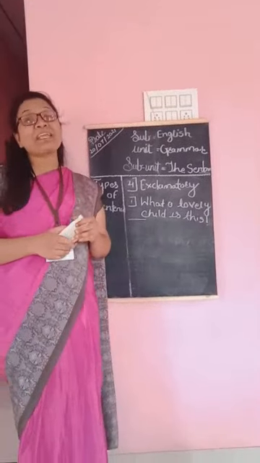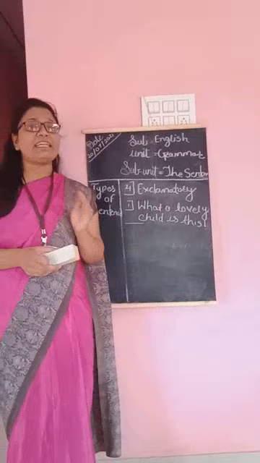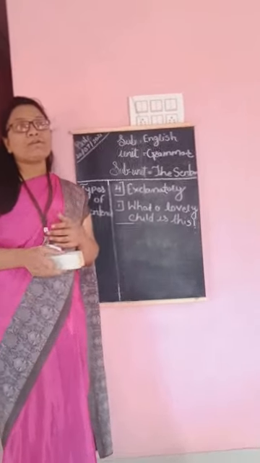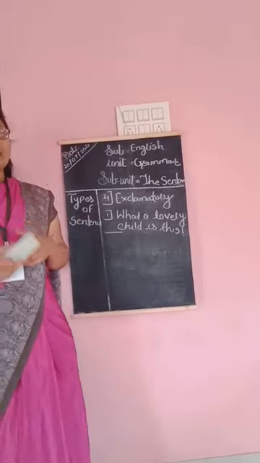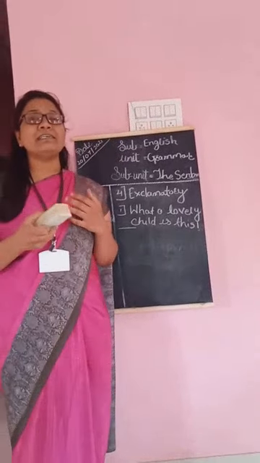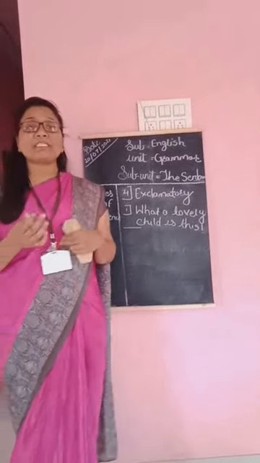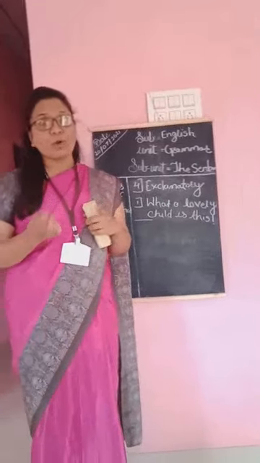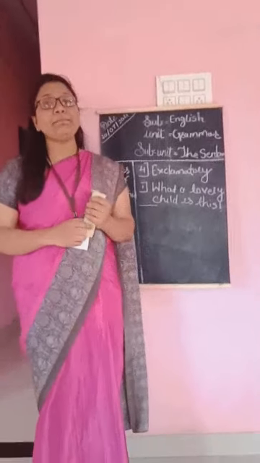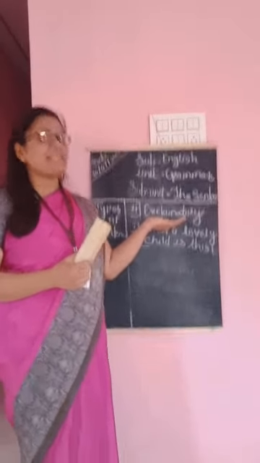When you have to express a strong feeling about anything, if you want to share your sorrow, you can say, alas, the girl hurt her leg. So when you express strong feeling about happiness or sorrow or surprise, this type of sentence we can use.